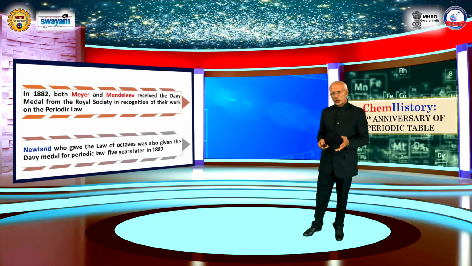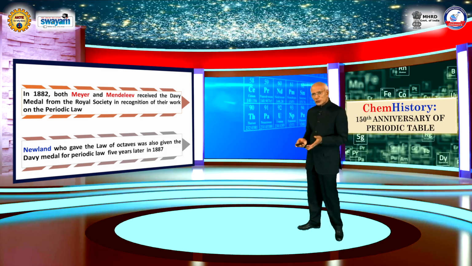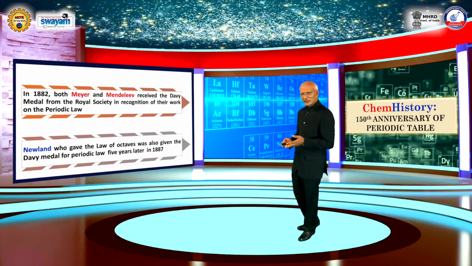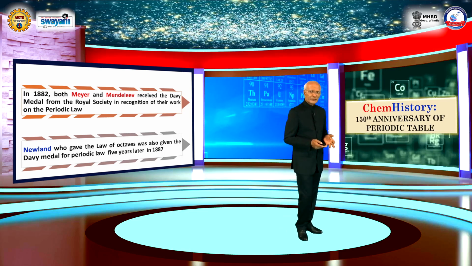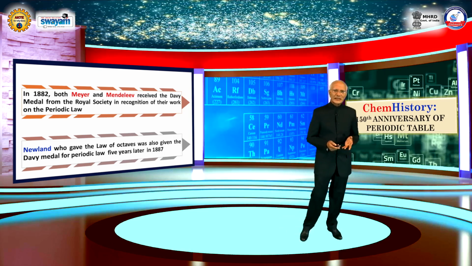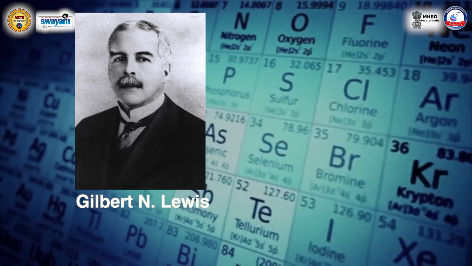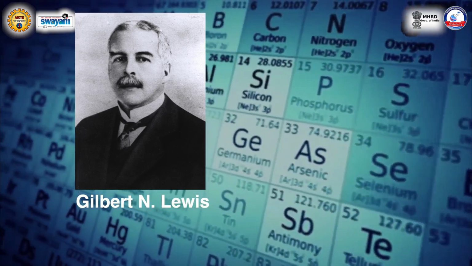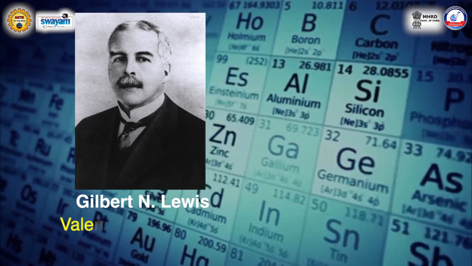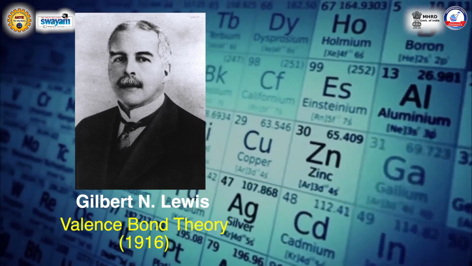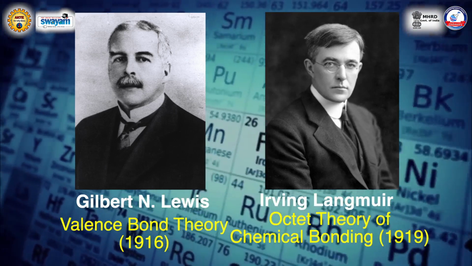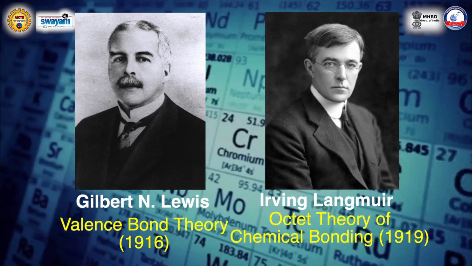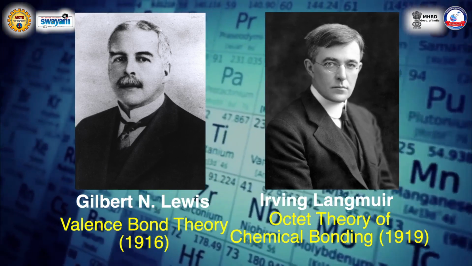Newlands, who gave the law of octaves, was also given the Davy Medal for the periodic law, but he was given it after a gap of 5 years, in 1887. It was not until the following century, with Gilbert Lewis' valence bond theory in 1916 and Irving Langmuir's octet theory of chemical bonding in 1919, that the importance of the periodicity of 8 would be accepted.